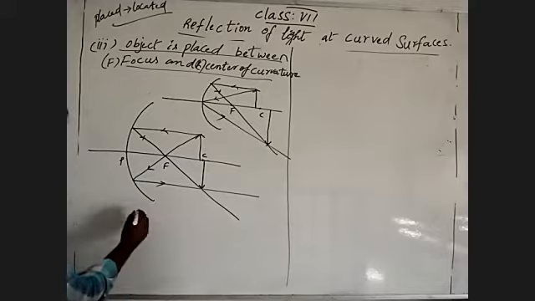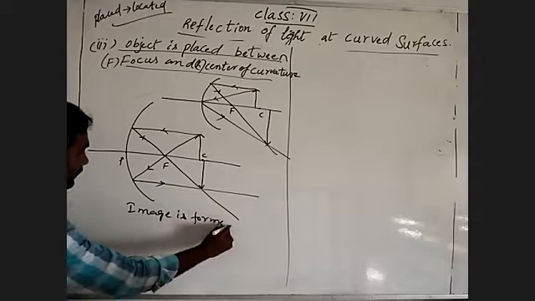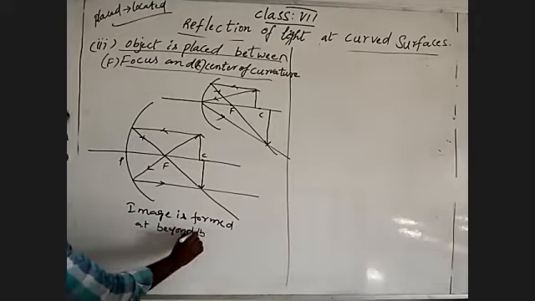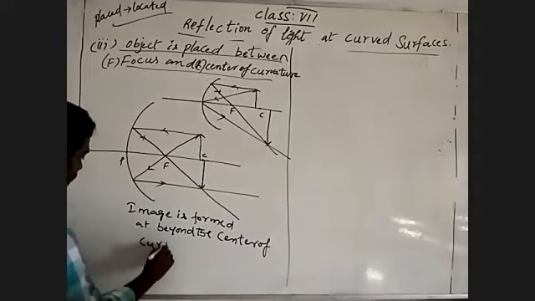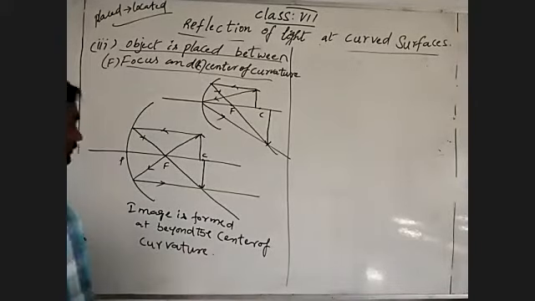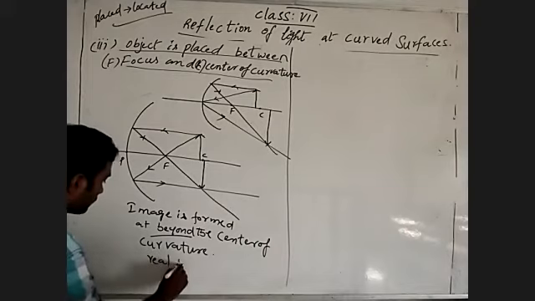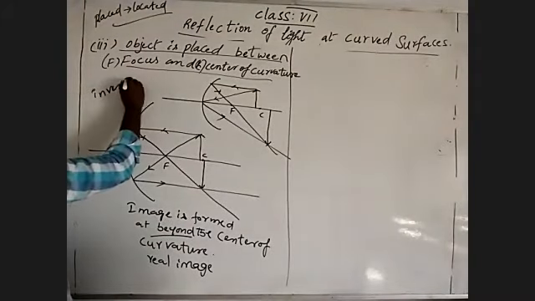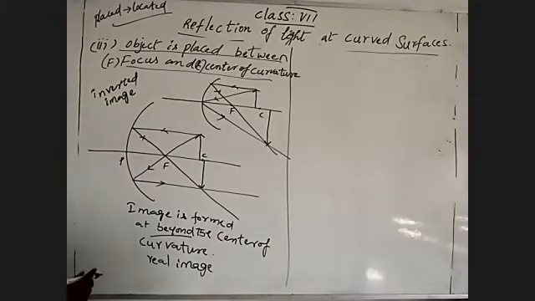We can write: the image is formed beyond the center of curvature. Beyond means back side. It is a real image, an inverted image, and also a magnified image.